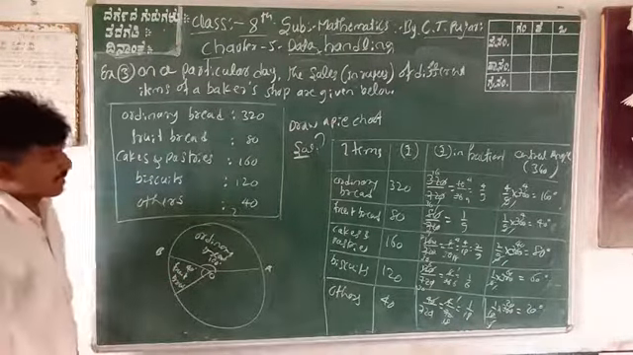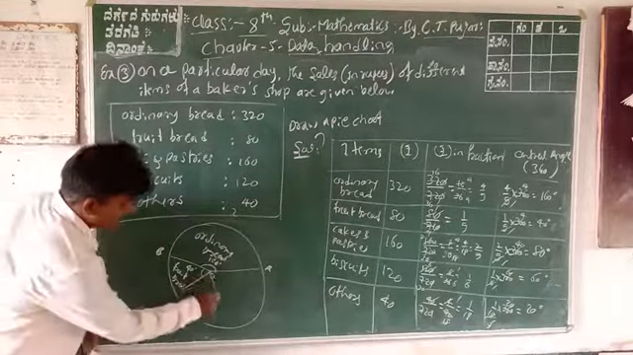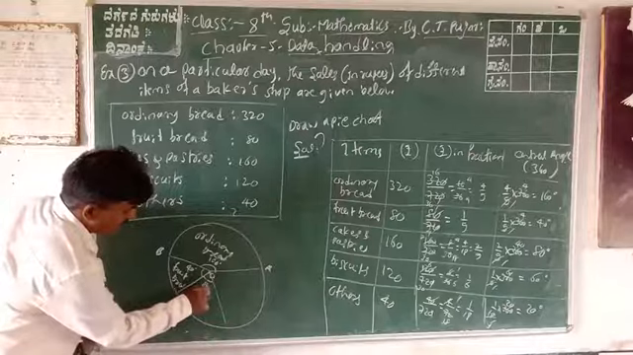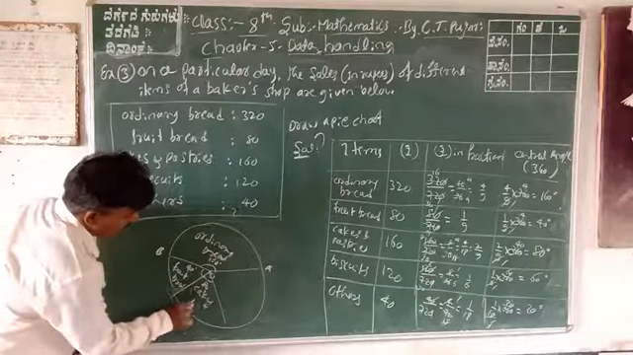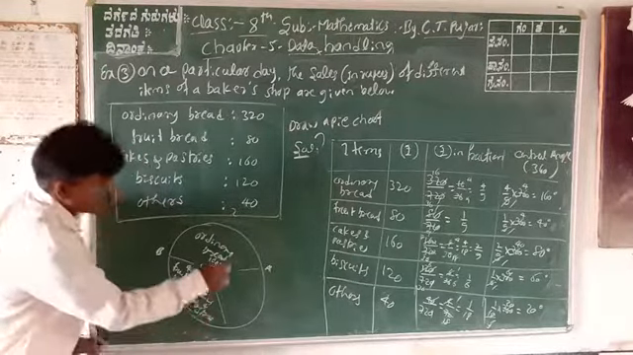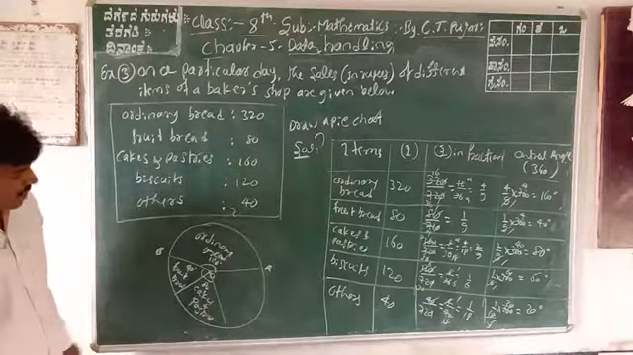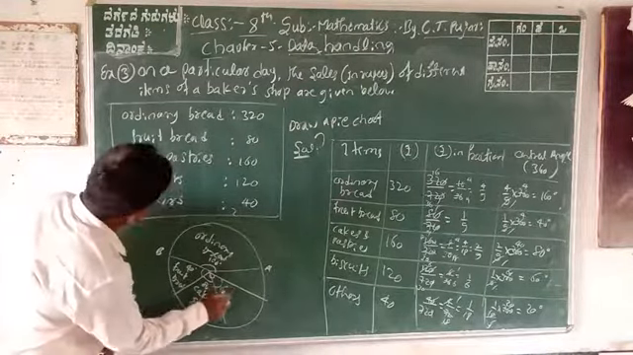What about the next? Cakes and pastas, 80 degrees. This is the 80 degree angle. That is cakes and pastas. Next one is what? 60 degrees. This is the 60 degree angle. What is that? Biscuit.